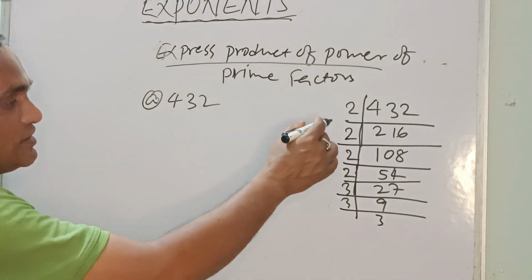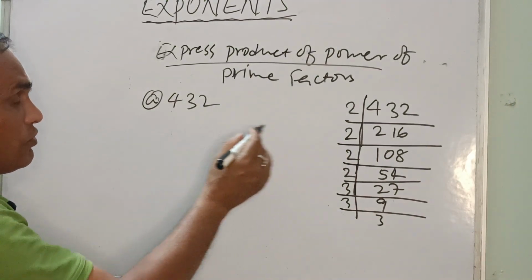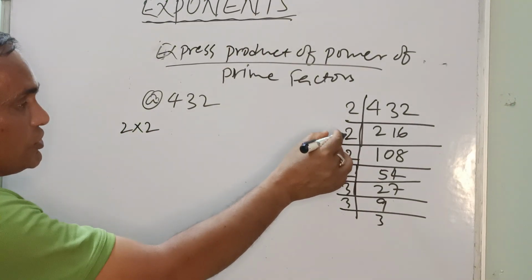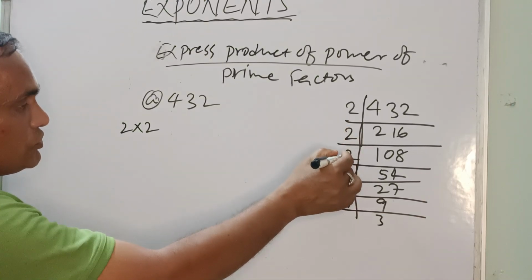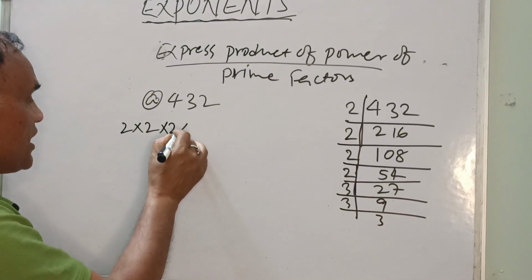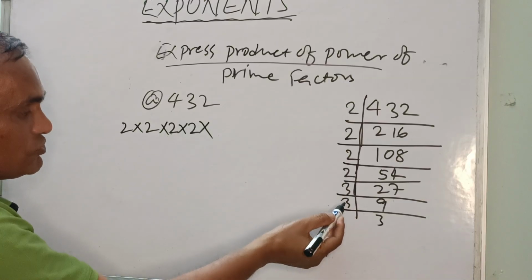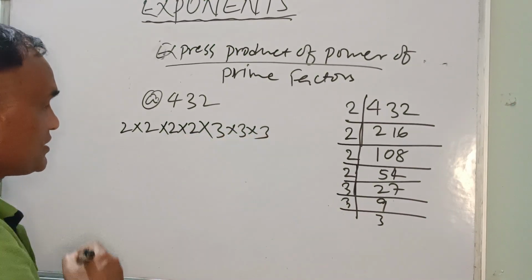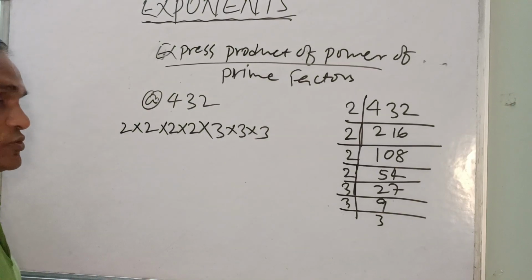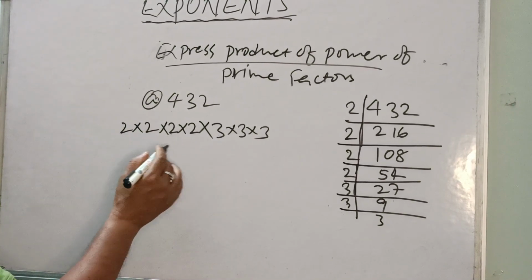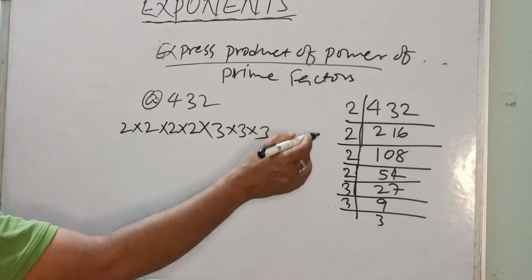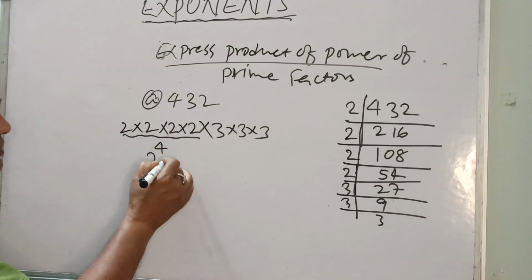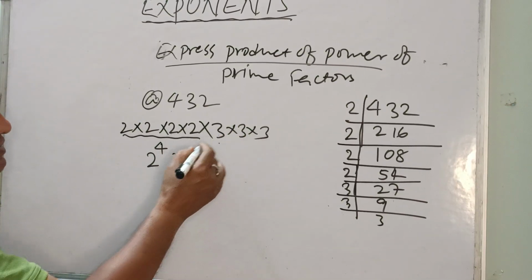Again, now we'll write what we have got. That is 2 into 2 into 2 into 2, 1 2 3 4, so 4 times 2. Here we'll write 4 times 2. Again 3 is 3 times, 1 2 3. So again we'll write 3 is 3 times. Right. Now we have to show it in exponential form. So what should I write? 2 is 4 times, so we'll write 2 to the power 4. Again 3 is 3 times.